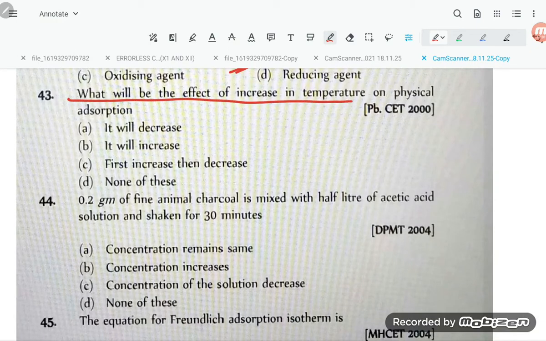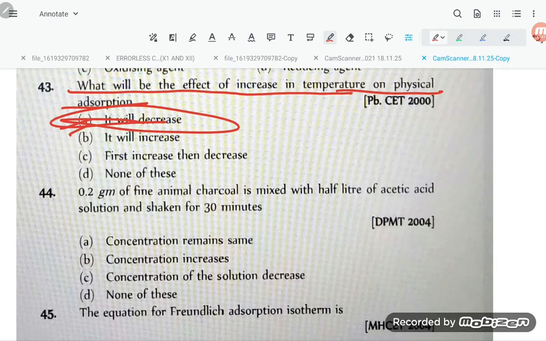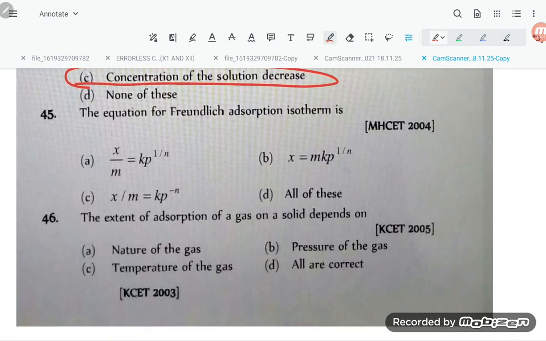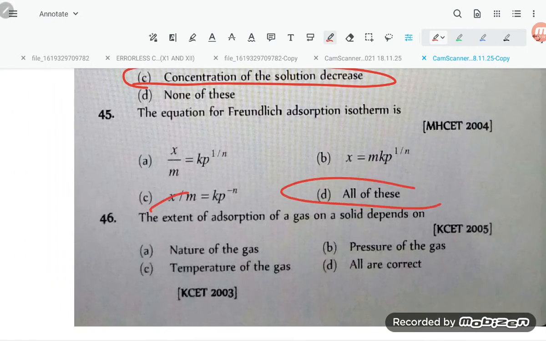What will be the effect of increase of temperature on physical adsorption? It will decrease, student. Option number A is correct. So 43, option A. Now 44. 0.2 gram of fine animal charcoal is mixed with half liter of acetic acid solution and shaken for 30 minutes. So the concentration of solution decreases. The equation for Freundlich adsorption isotherm is x by m equal to k p power 1 by n, and x equal to m k p power 1 by n is the same. All of these are correct, student.